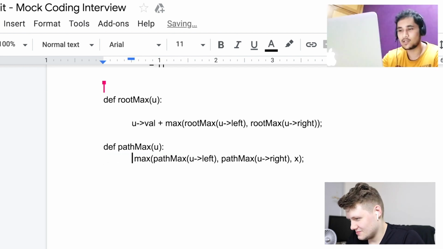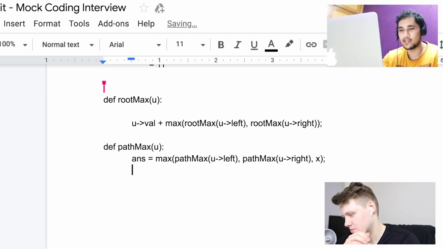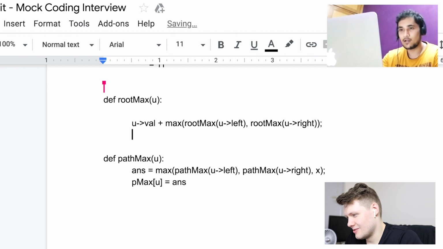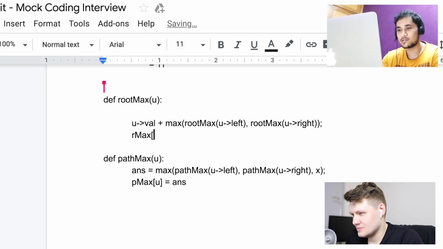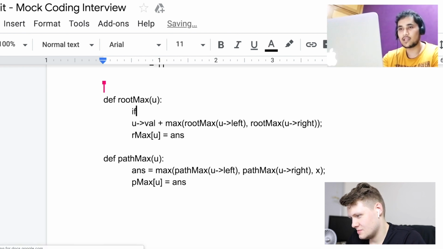So we are doing something like answer is this, and then we can of course store this in some path. Let's say PathMax U is answer, just to have that DP kind of flavor. Sure. And over here we can have something like RootMax U is answer. And of course, before doing this, we can have a simple check, like if U is null.